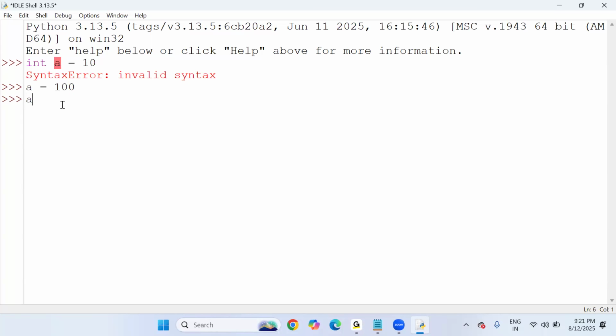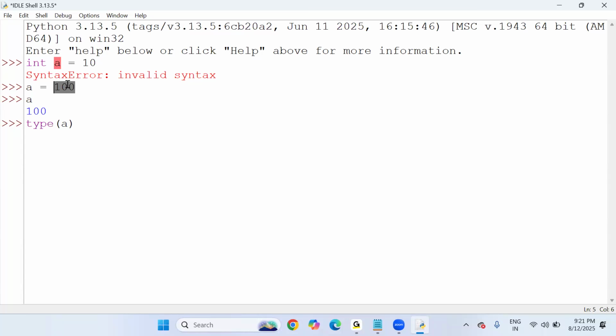And do you want to access this value? You can use print a, or else you can simply type a. Press enter, the value comes as output. But did I mention any data type for a, integer or float? No, it's not possible, because as I said, Python is a dynamically typed programming language. Based upon the value, the data type is decided internally. But just for curiosity, if you want to know what data type Python assigned for the variable a, there is a built-in function in Python, type of a. Type is a built-in function to know the data type of this variable.